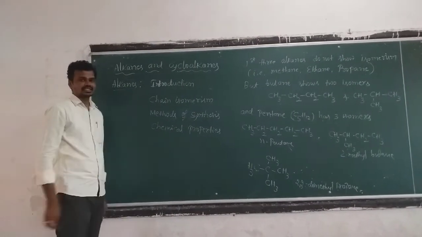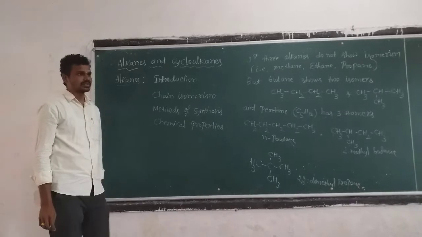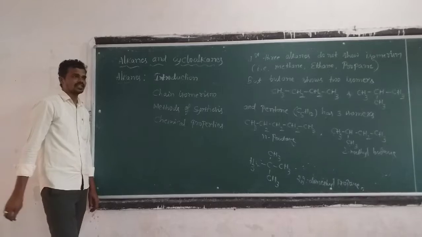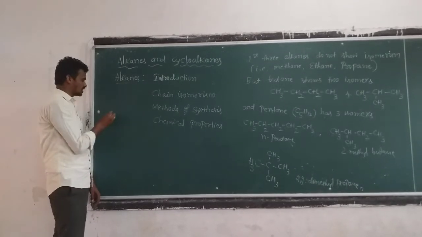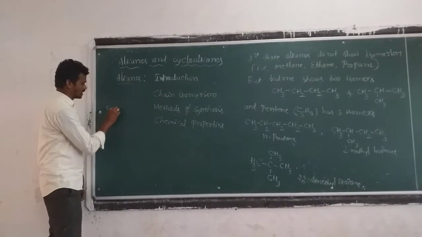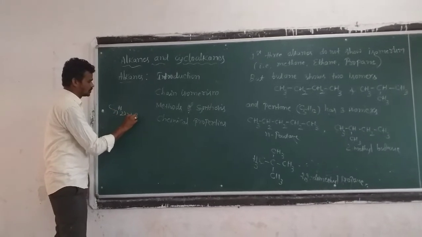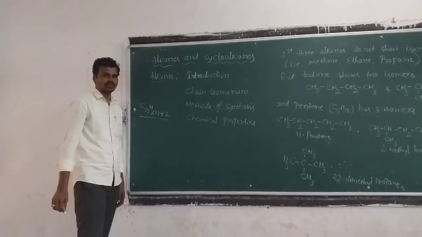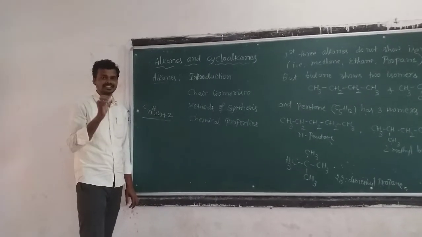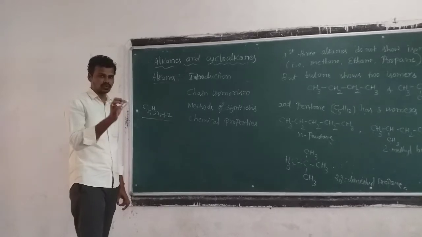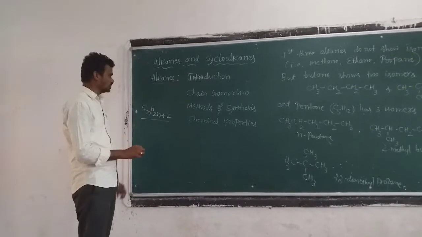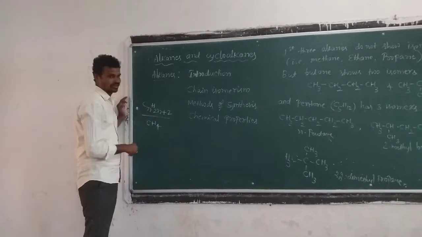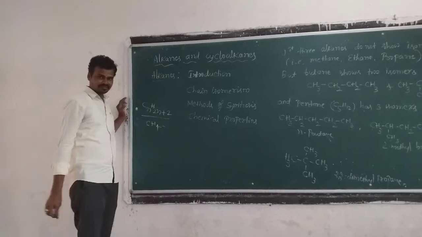The first topic is alkanes, which you know very well from the primary classes. Alkanes have the general formula CnH2n+2, where n is an integer. We give n the numbers 1, 2, 3, 4, 5, 6. When n is equal to 1, we get CH4, and the molecule name is methane.